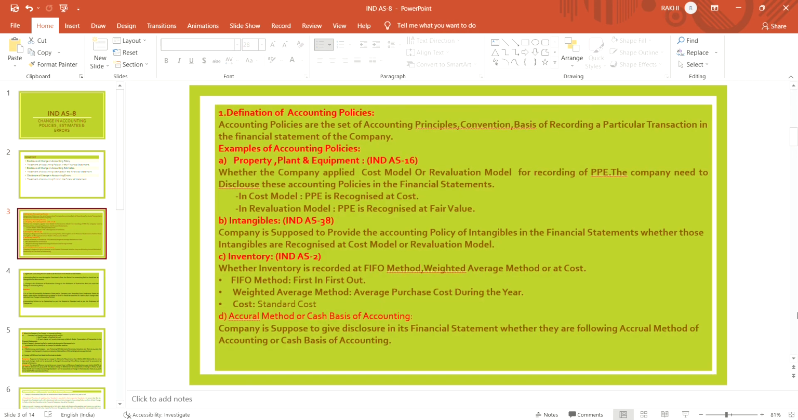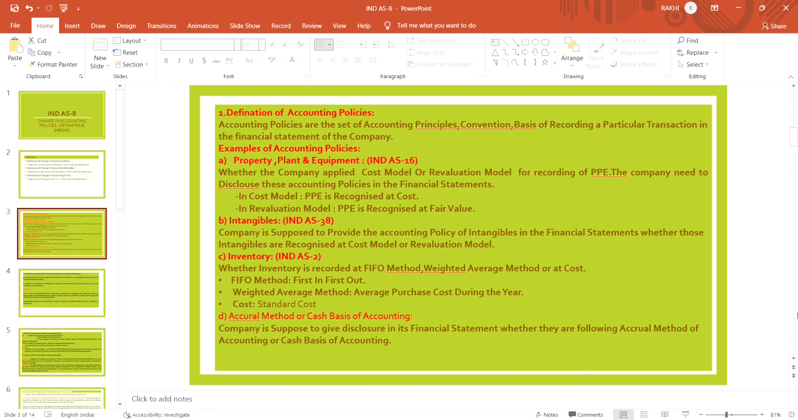First, we will cover what is the definition of accounting policy. What is the policy? Accounting policies are a set of accounting principles. They are the conventions, the basis of recording of any particular transaction in the financial statement of the company.